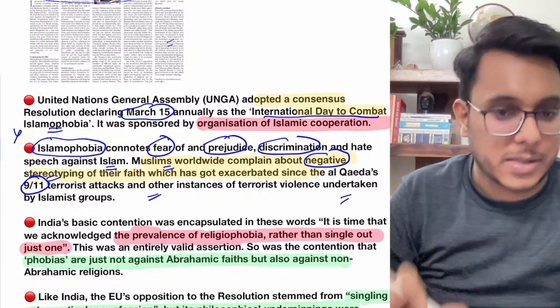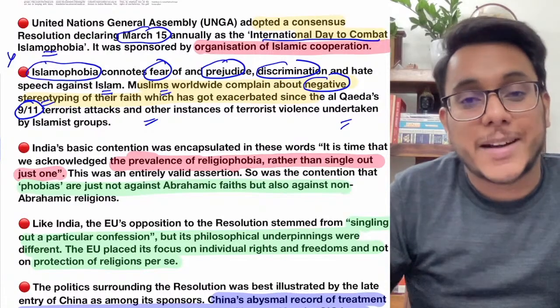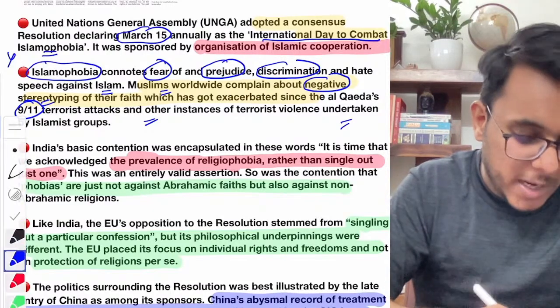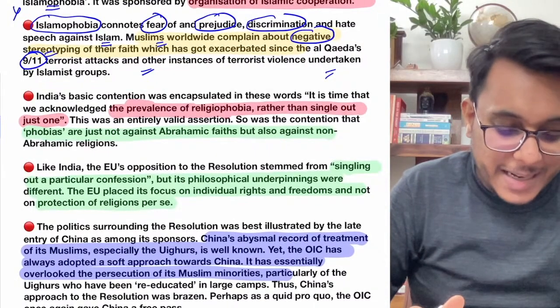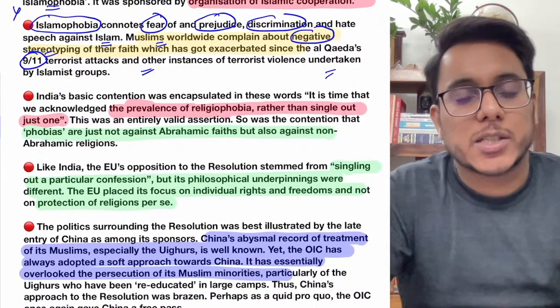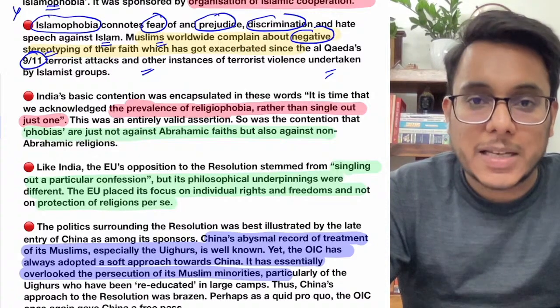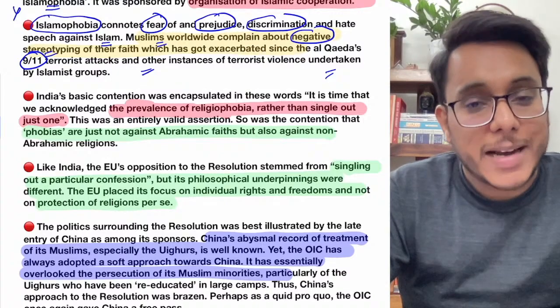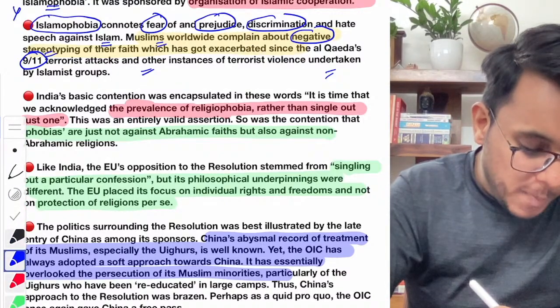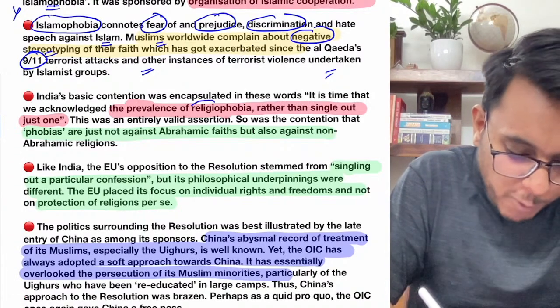It has sponsored this thing. Now, many of the countries have accepted it, but what is first of all India's stand? What has been India's stand? So guys, India's stand was this: India had said, why are we just talking about Islamophobia? There are many other religions also against which phobias have existed. So India said that rather than Islamophobia, we need to adopt a broader term, that is religiophobia.